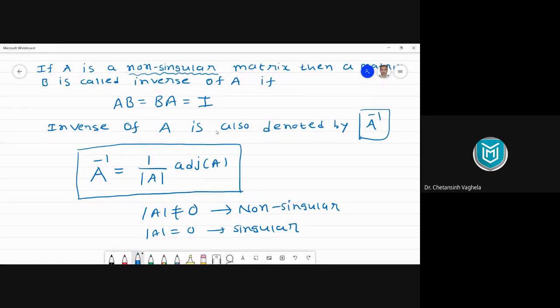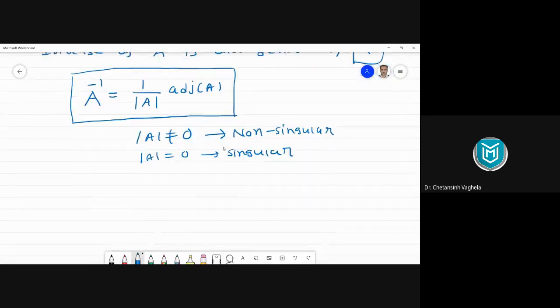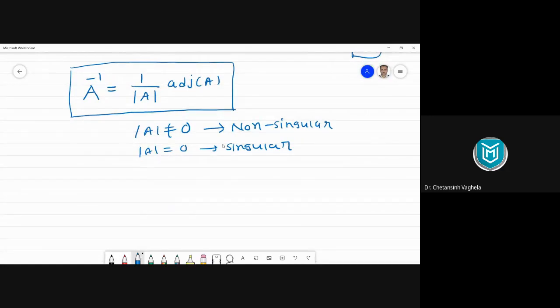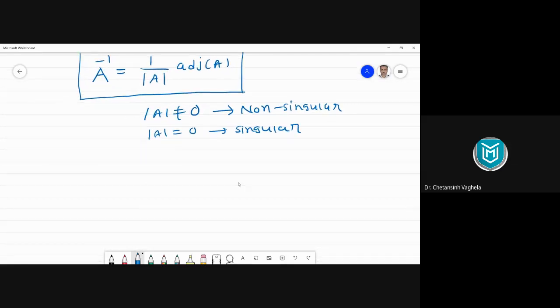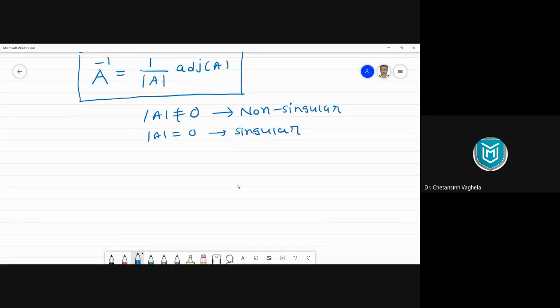Now, this is a very well-known formula for finding inverse of a matrix. Even this formula was there in your 12th science. So let's try to recall this. Can anyone tell me how to calculate adjoint of any matrix? How can we calculate adjoint? Any idea from your 12th how to calculate adjoint of A? Because if you want to get inverse from this formula, you should know what is adjoint of A.